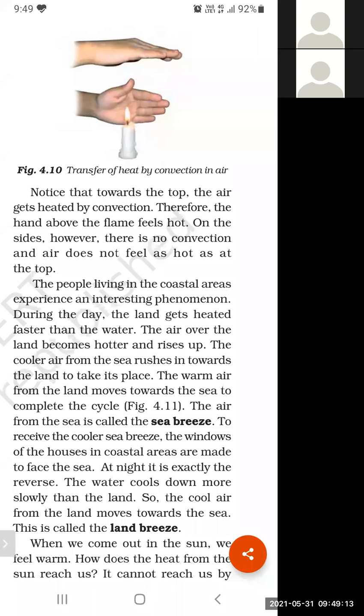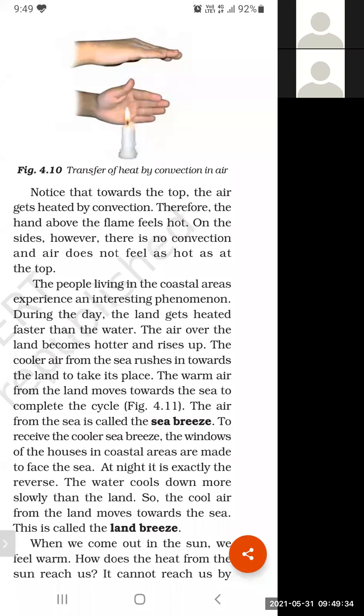Okay, so you have to remember this basic knowledge. During the day the land gets heated faster than the water. The air above the land, now what will happen? Air above the land becomes hot and rises up in the same way as the air above the candle.